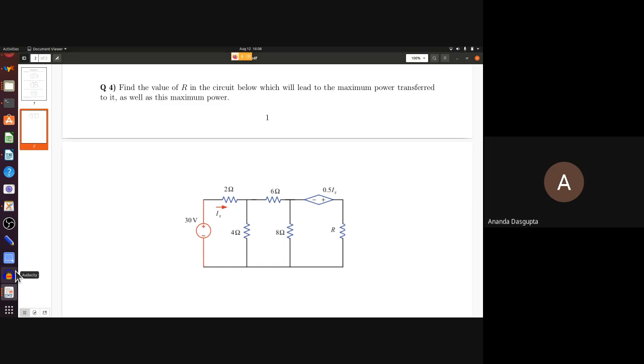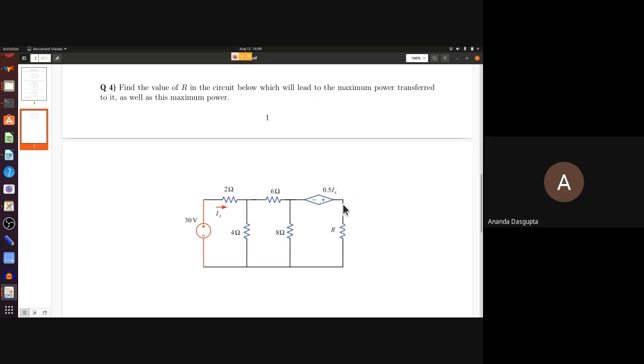So are you sure of that? Yes. That actually is a bit of a problem. Let me just point out why. Notice that when you say Thevenin, you are saying what is the power dropped across R, right? That's the question. Find the value of this resistance R in the circuit below, which will lead to the maximum power transferred to it. So what you need to do is put R outside your black box. This whole thing should be inside your black box, right? Yes, sir.